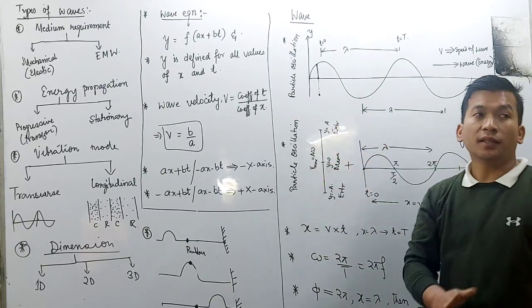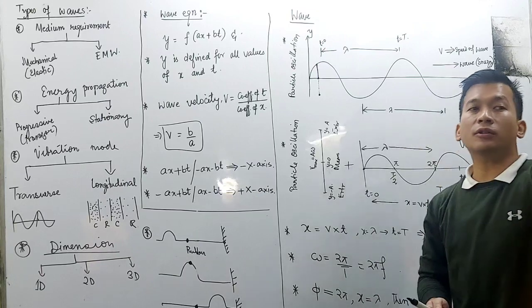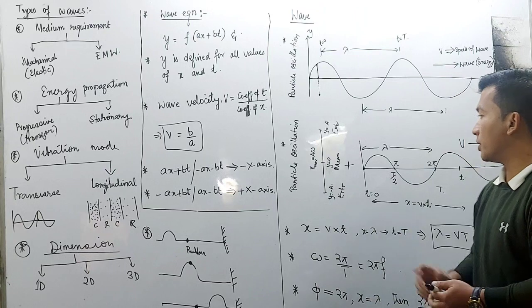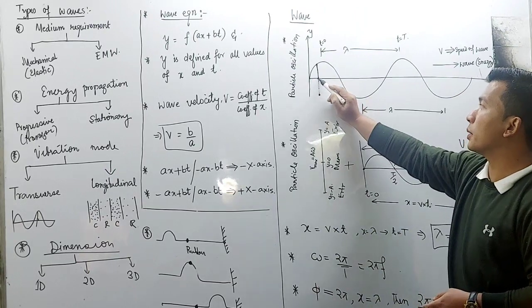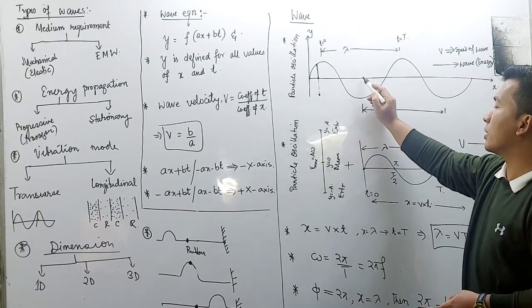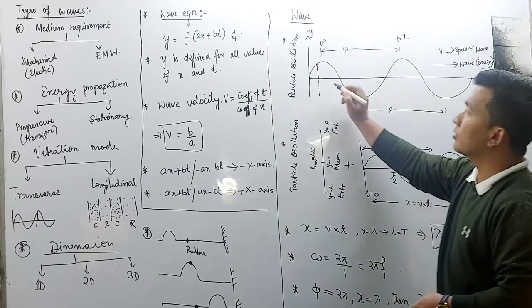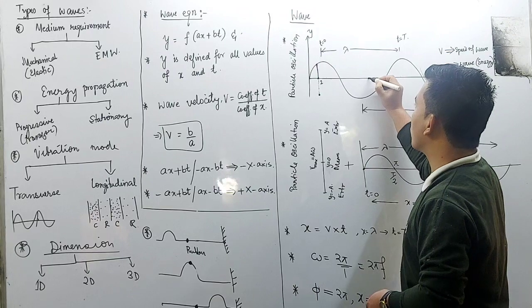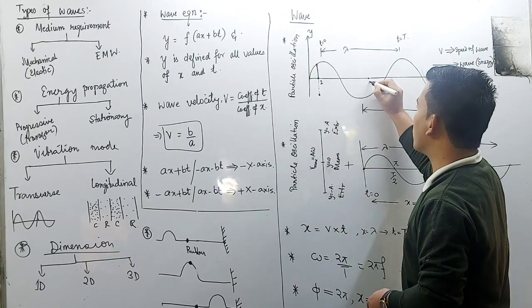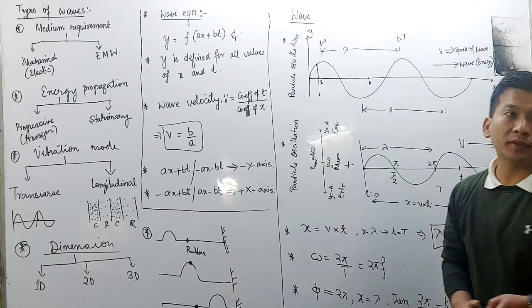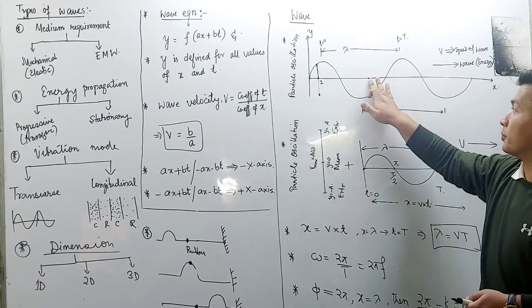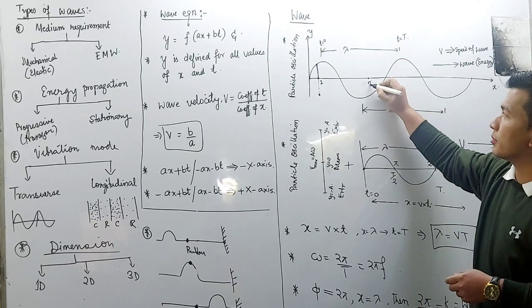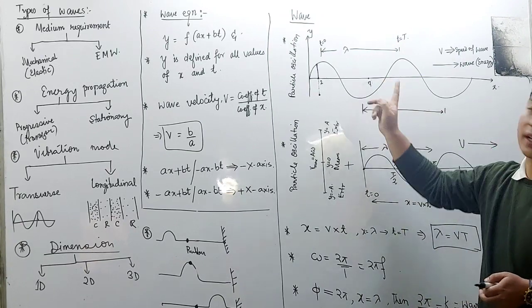And the wave medium will have particles: first particle, second, third, fourth, 5, 6, 7, 8, 9, 10. Particle number 2 cannot come to this position. Particle number 2 cannot be replaced with particle number 7; they cannot access each other's position.